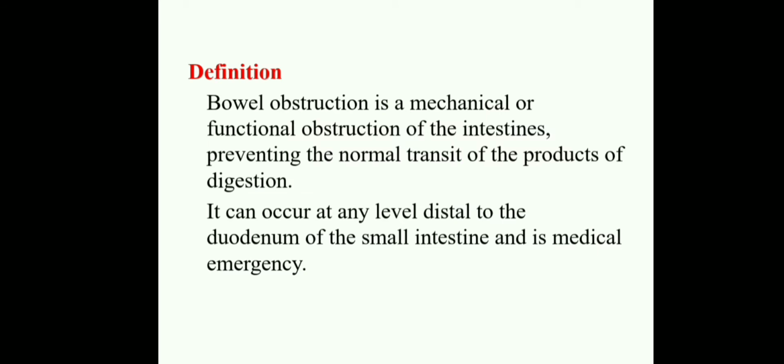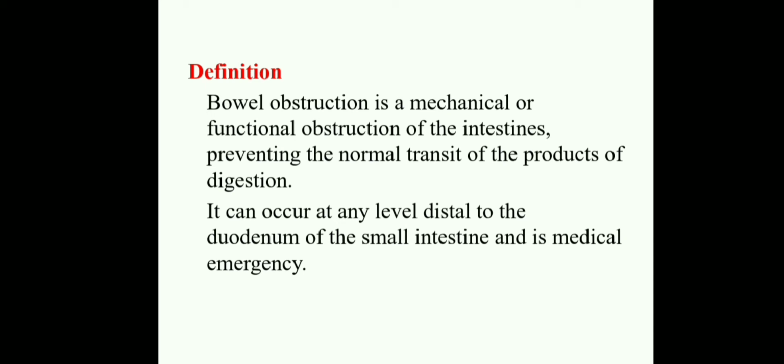Coming to the definition of intestinal obstruction, bowel obstruction is a mechanical or functional obstruction of the intestines, preventing the normal transit of products of digestion. Here, the normal flow of digestive material is prevented by some obstruction, so it is called bowel obstruction or intestinal obstruction.